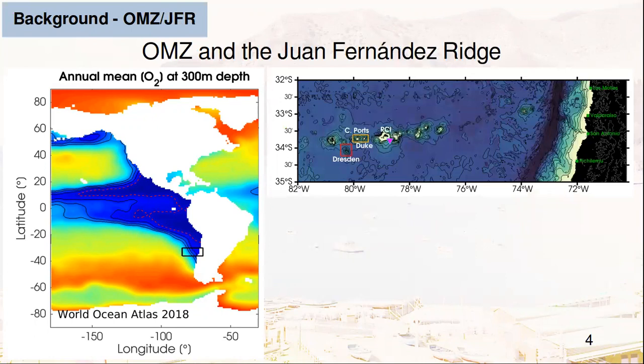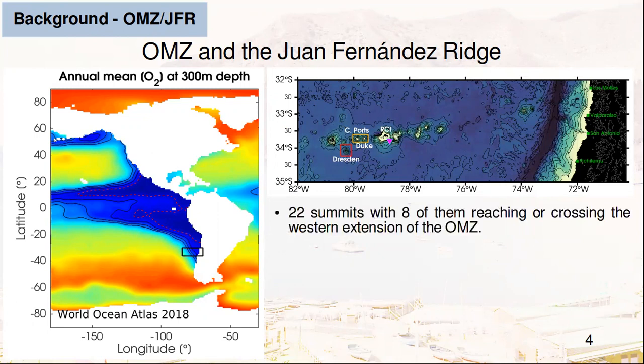Off central Chile, the western boundary of the oxygen minimum zone interacts with the Juan Fernandez Ridge, a chain of topographical elevations over the seabed. The Juan Fernandez Ridge has 22 summits, with 8 of them reaching or crossing this low oxygen region, with 6 tall seamounts and 2 islands, Alejandro Selkirk at west and Robinson Crusoe Islands at east.